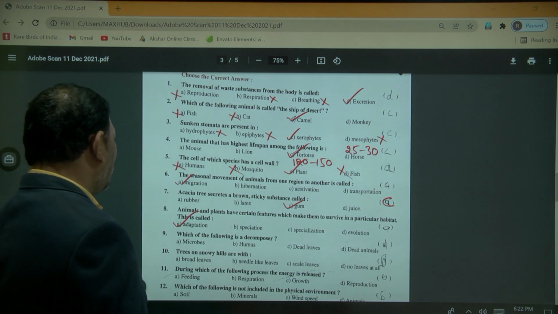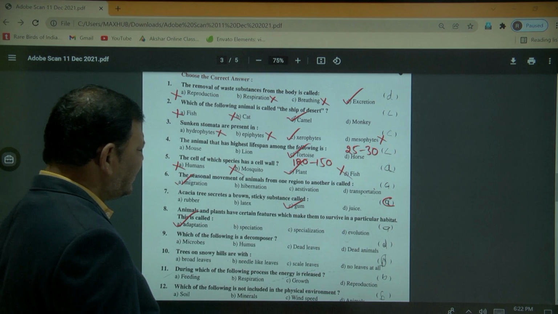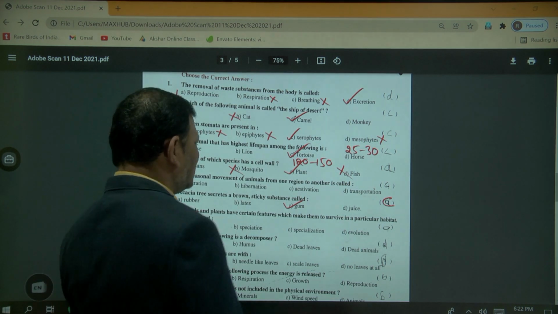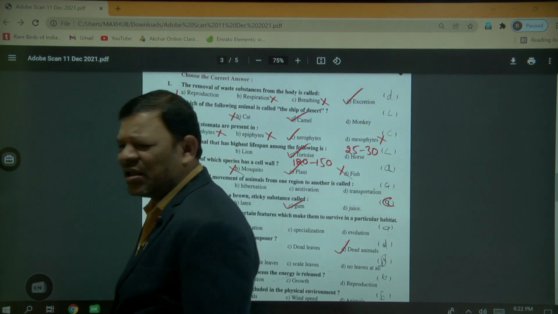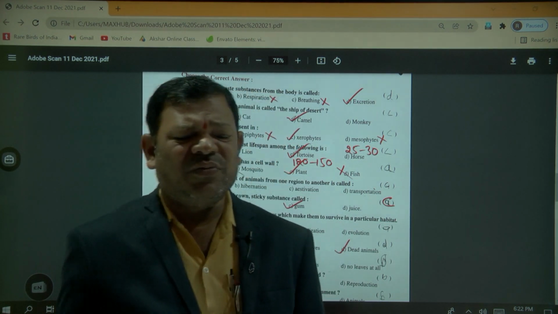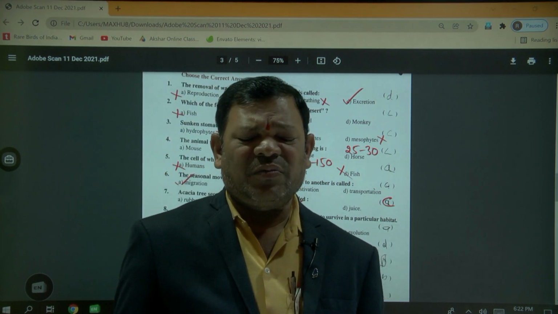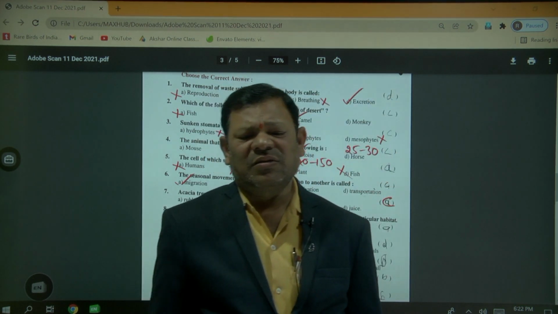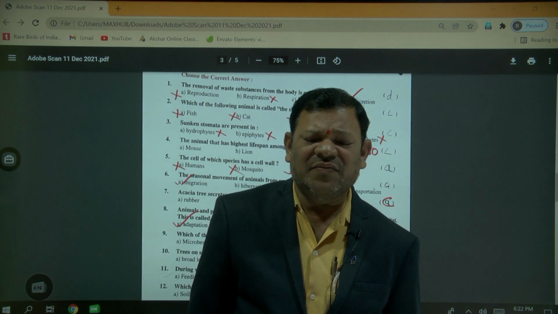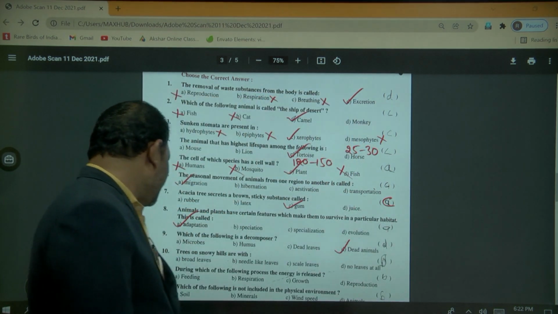Decomposer is the microbes, humus, dead leaves, dead animals. So dead plants and animals is known as the decomposer. Especially in the decomposer, bacteria and fungi are the helper to that decomposer and convert the complex molecule into the simple molecule. Fertility of the soil. Next,